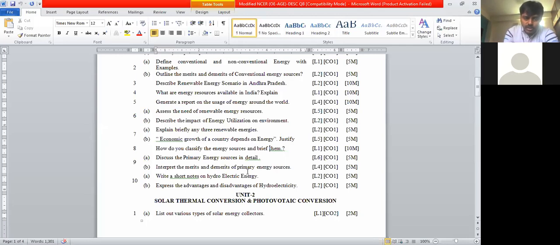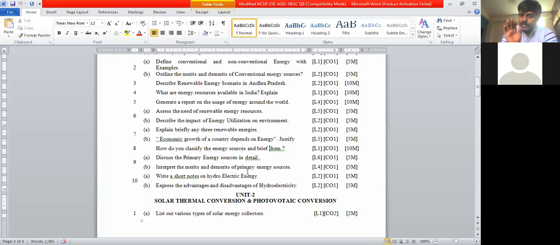Now, eighth question: how do you classify the energy sources and brief them? See, this deals with classification. The energies are classified into two types. One is primary energy resources, second one is secondary energy resources. Just now I discussed, primary energy resources are the energy resources which are available inside the earth.